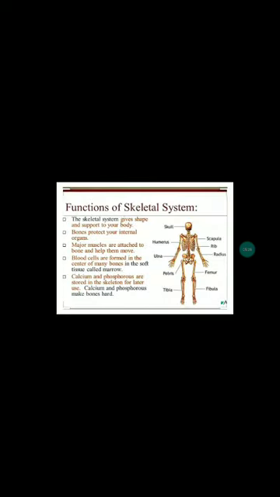Now, what is the function of the skeleton system? The skeleton system gives shape and support to our body. Bones protect our internal organs. Major muscles are attached to the bones and help them move. Blood cells are formed in the center of many bones, in the soft tissue called marrow. Calcium and phosphorus are stored in the skeleton for later use. Calcium and phosphorus make bones hard.